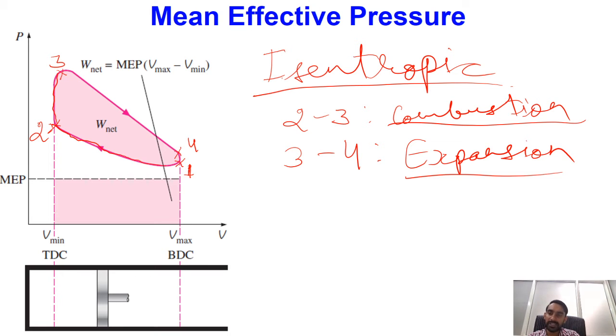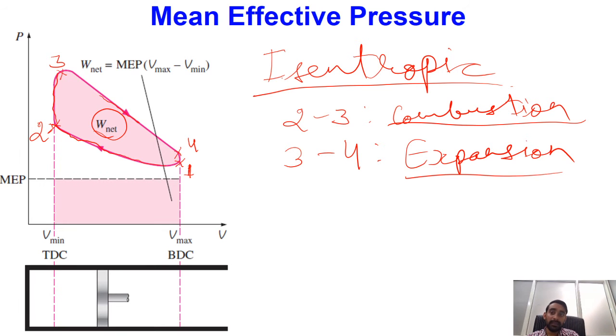Now if you try to see, the area under this PV loop is nothing but the net amount of work done which we are getting from our engine. Generally, if you look at this expansion process from 3 to 4, as this is a PV diagram, you will find that at each and every point during the expansion process, pressure and volume are changing.